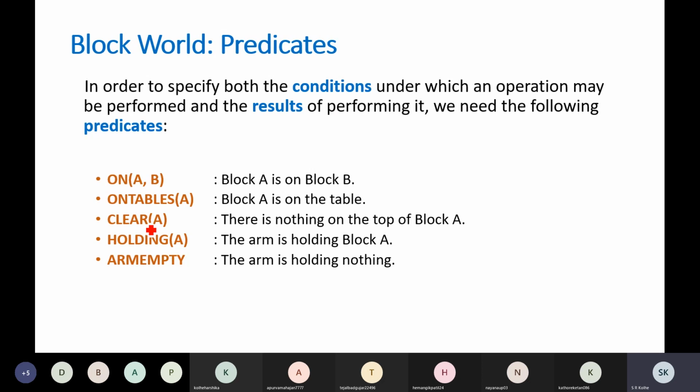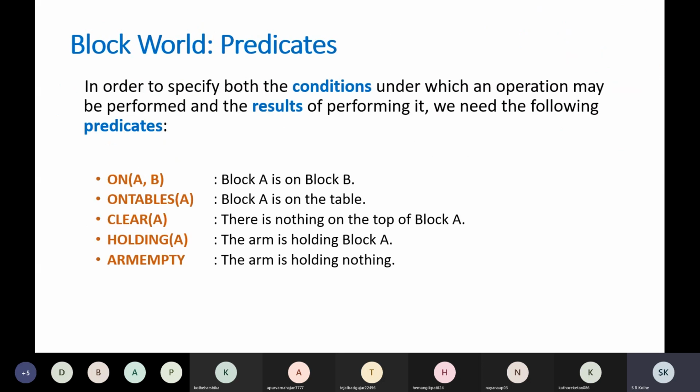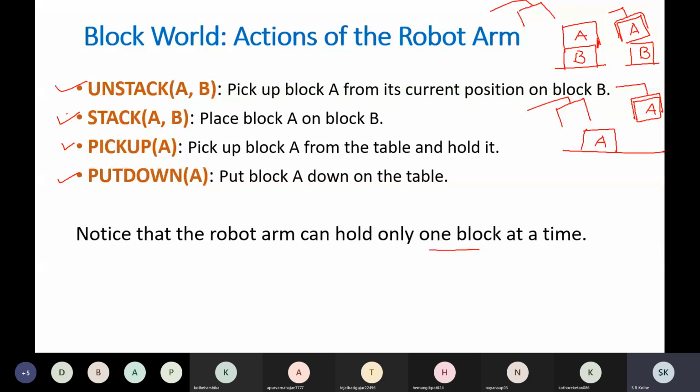For example, to perform the unstack operation, the robot arm should be empty, okay, and the block that you are going to pick up should be on some other block. So that is the requirement, and the result of that operation, what will be the output? After performing the unstack operation, the robot arm will be holding the block which you have specified as the first block, okay.